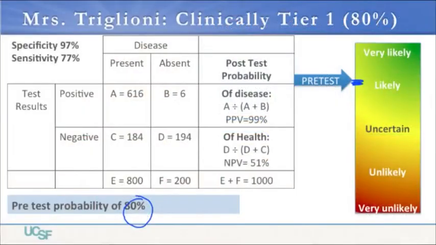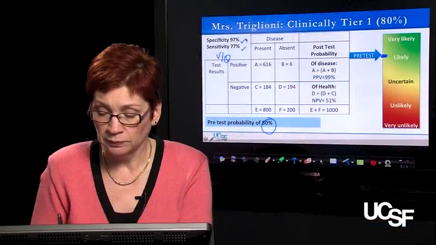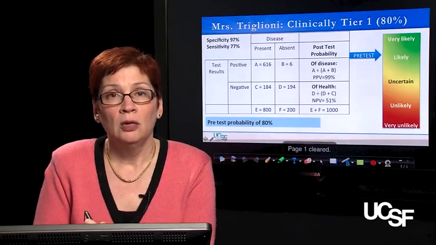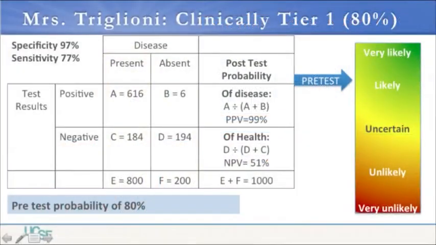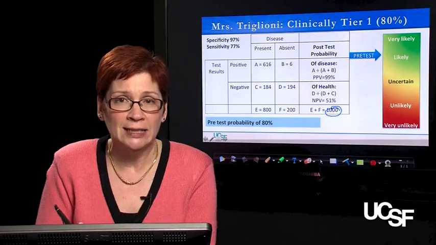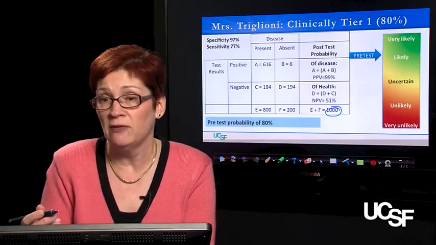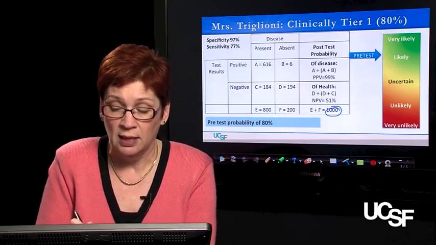So we know the test characteristics of a VQ scan, sensitivity of 77% and specificity of 97%. So let's remember how we use that. In order to complete a table like this, you assume a population of 1,000 patients. It's just a convenient number that's easy to do the math with. You could choose 100, you could choose 10,000, and you could choose 85, but we're going to use 1,000.